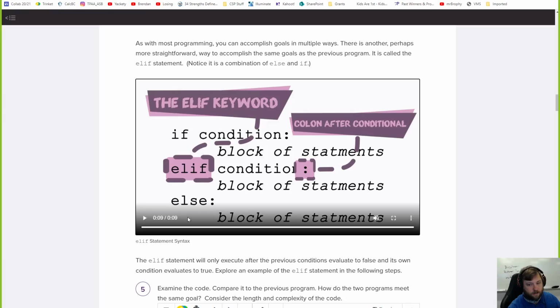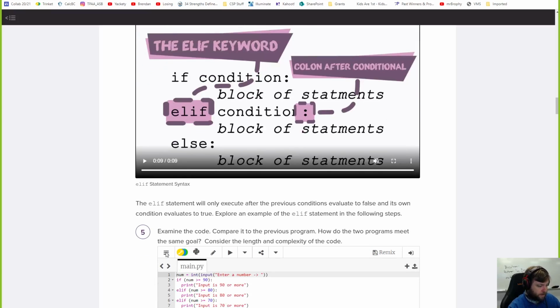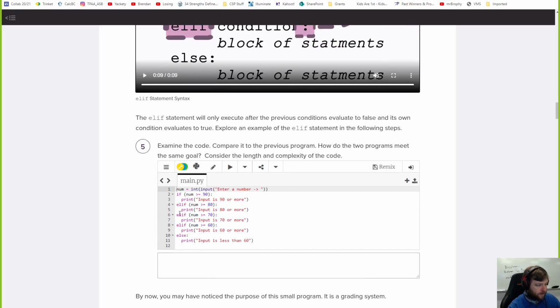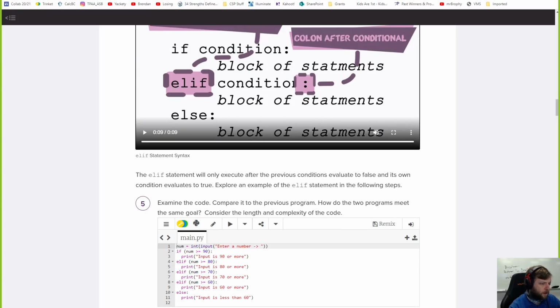Only one of these will be run. If the ifs or else ifs are true, the first one that's true is going to be run. And then if none of them are true, else is run. Okay? And you can have multiple else ifs, like in this example below. But let's put that in my notes as well.